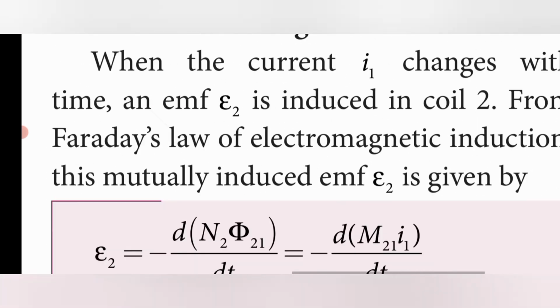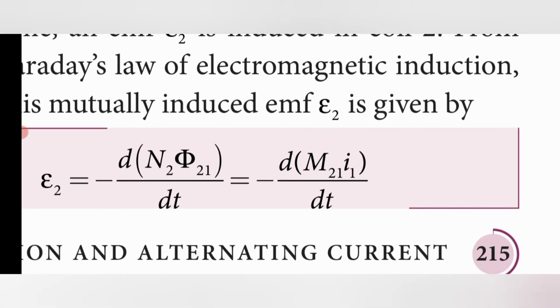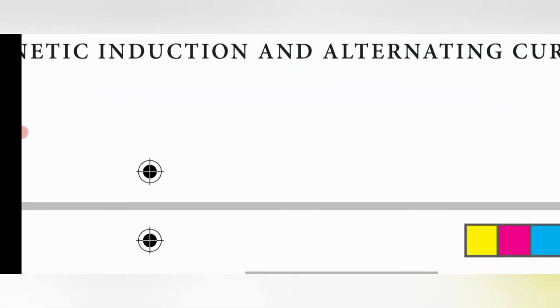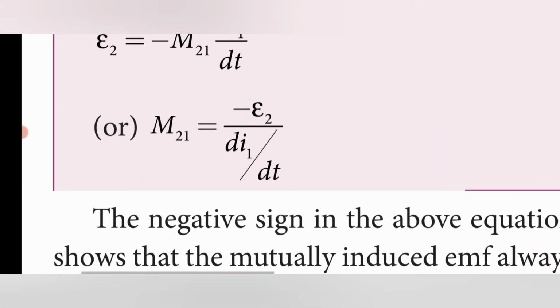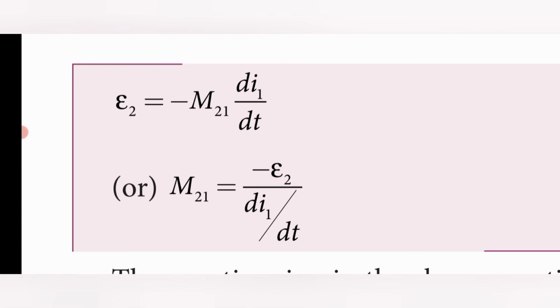Substituting, we get minus d(M21 I1) divided by dt. Taking M21 outside, the EMF produced is epsilon 2 equal to minus M21 dI1 divided by dt.